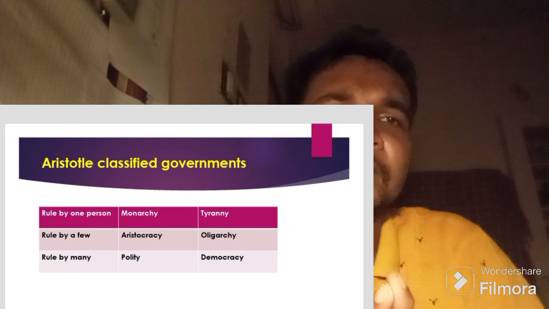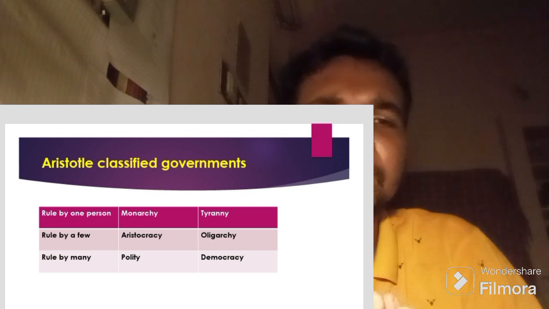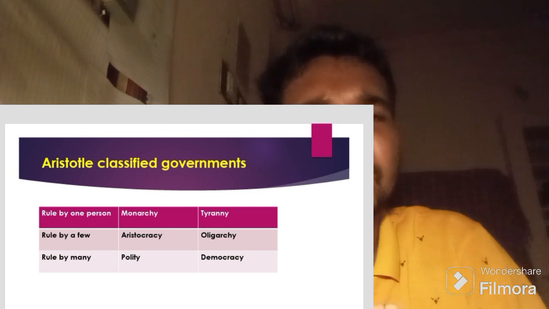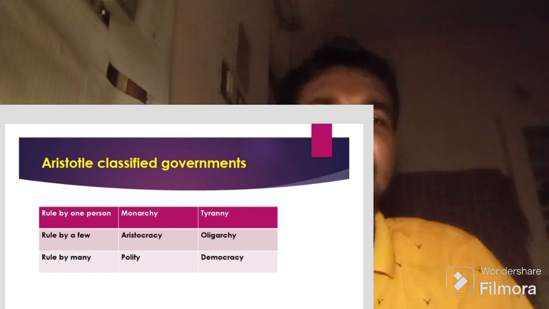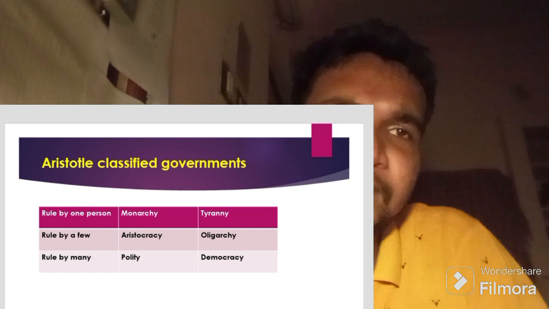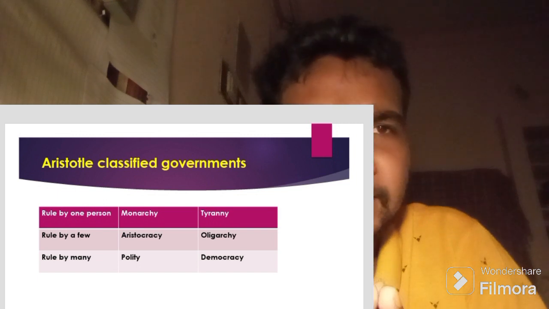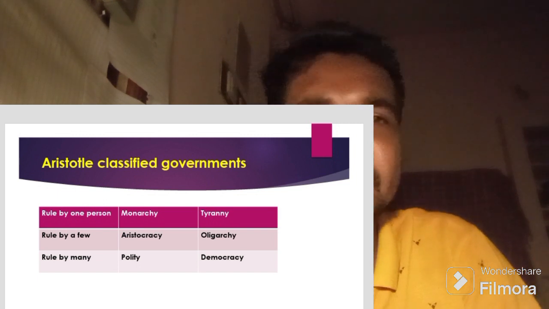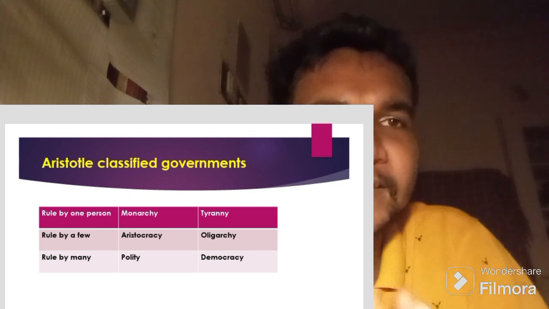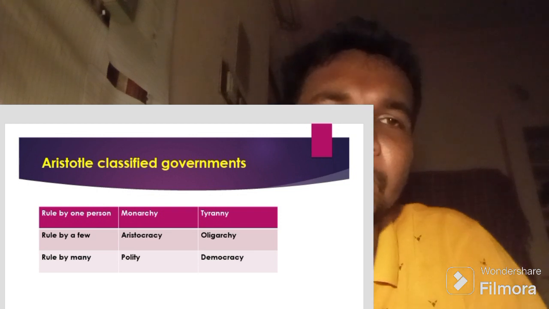In monarchy, only one king rules the state, and the king uses his power for the welfare of the people. Another definition of monarchy is that the king is succeeded by his son. So it's called monarchy, Aristotle's rule by one person.